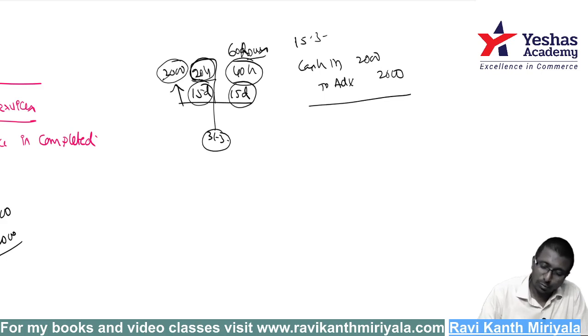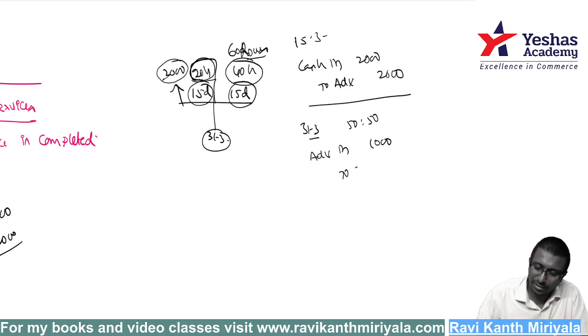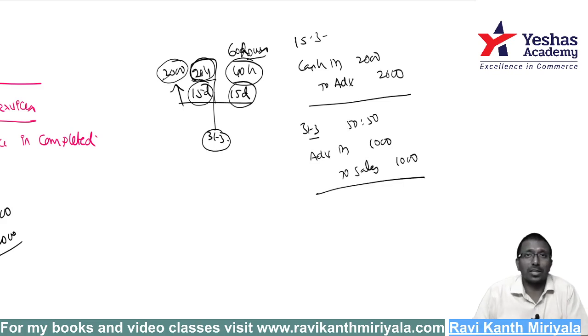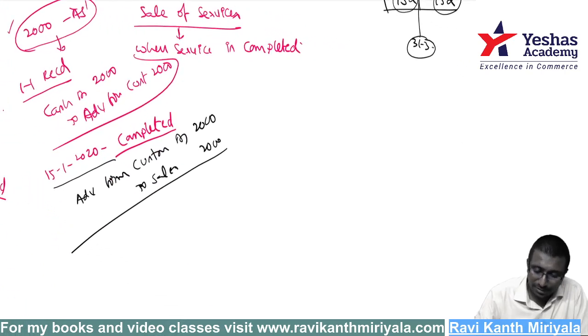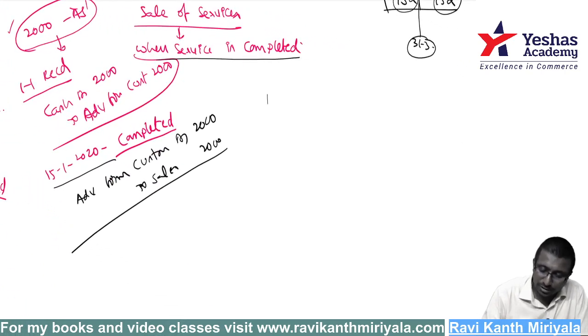Next, what will happen on 31st March? On 31st March, what am I supposed to say? Advance account debit. Assume 50:50 ratio, we have completed the job. Then I'll say 1000 rupees I will transfer to the sales account. 1000 rupees has been transferred to sales. Got it? So that's why we say service is completed. How do you say service is completed?